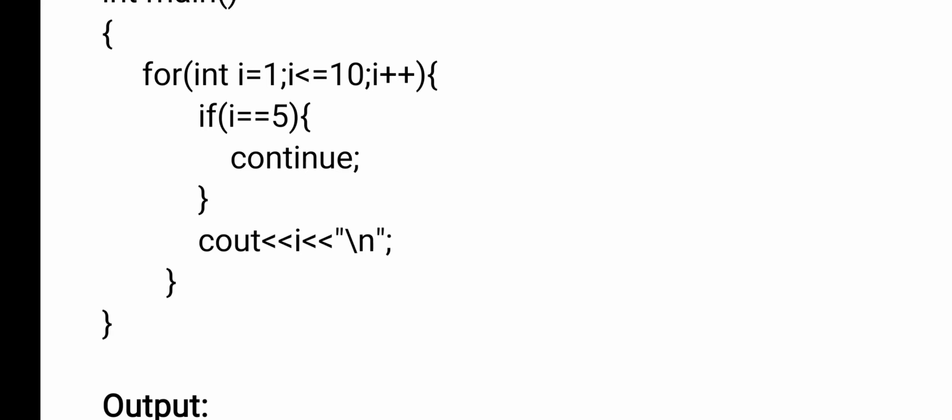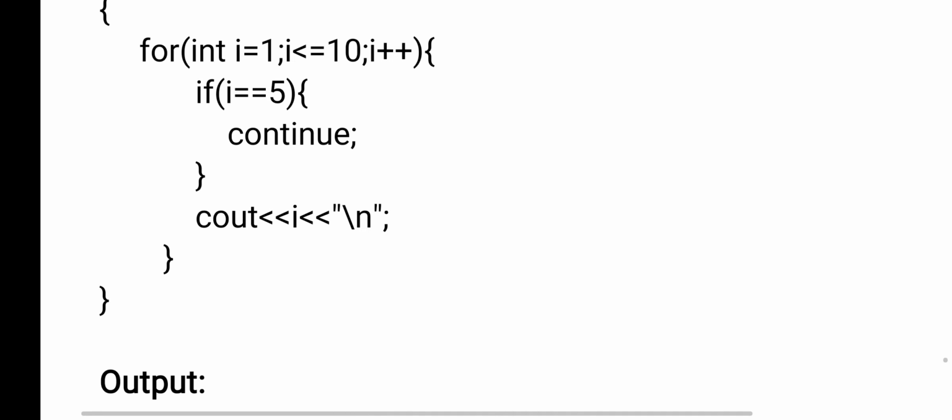So what does it mean? 5 is not printed. 1 to 4 is printed. 6 to 10 is printed. But only 5 is skipped. Why? Because when the condition is true, the continue statement will be executed. When the continue statement is executed, the counter variable is incremented, but the remaining statements inside the body will not be executed. That is the continue statement. It means only one particular statement will be skipped, and the remaining will be executed as usual.